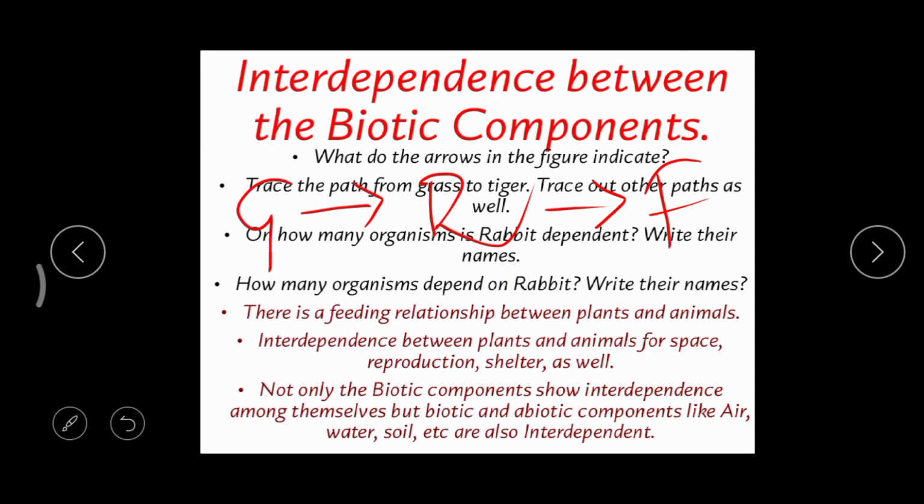So what do these arrows represent? These arrows represent two things: a food and a feeder. Got it? So this is an arrow, right? This is called the base, and this is the tip. The base of the arrow indicates food. What can you find at the base of this arrow? First arrow, that is grass. So grass is food.